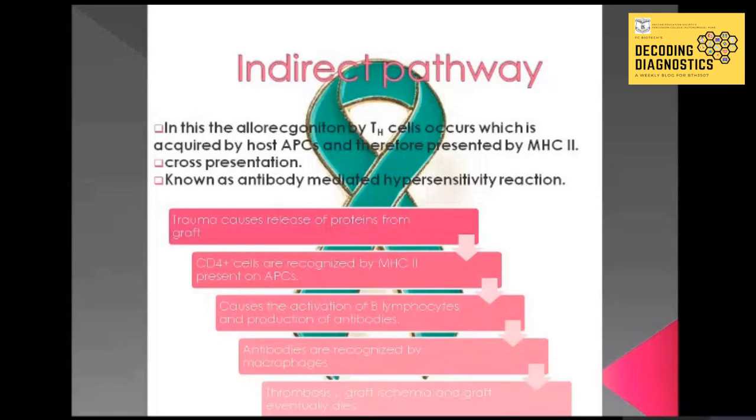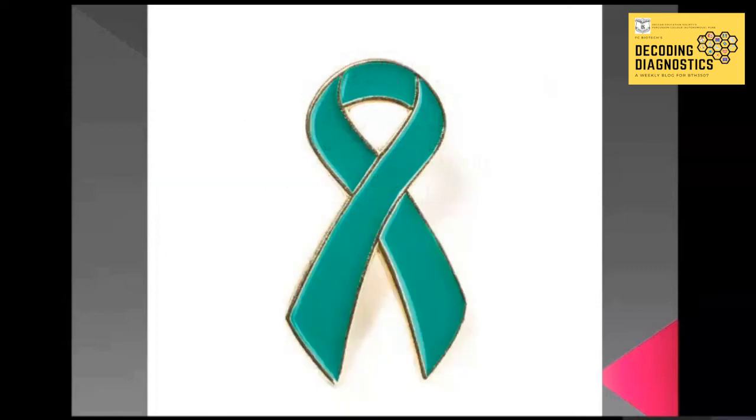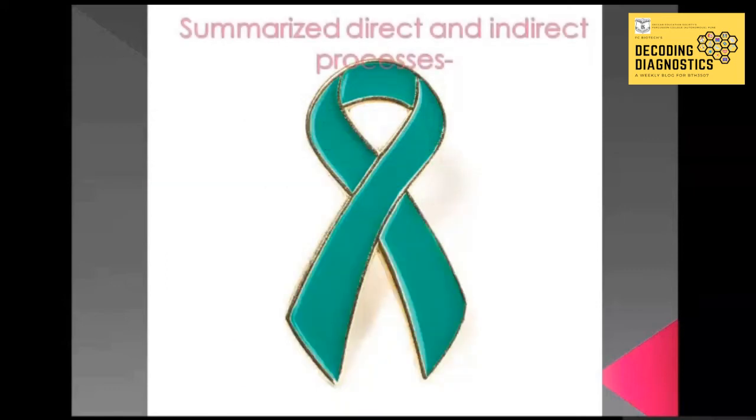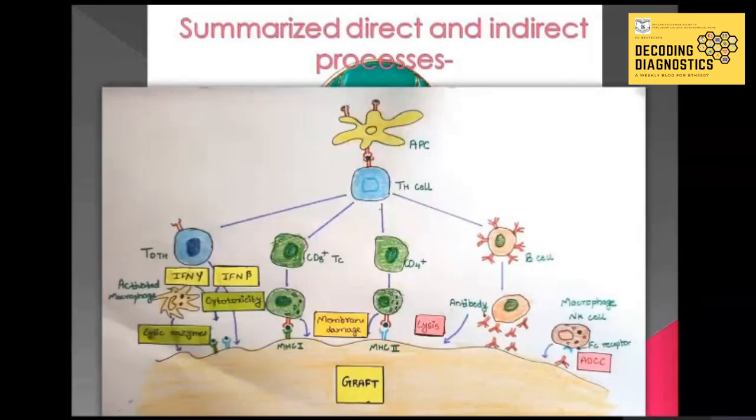Therefore, there is no supply of nutrition as well as oxygen to the graft. This will cause the ischemic condition known as graft ischemia. This will eventually kill the graft cells and cause graft rejection. So as we can see, in this process the major role is of antibodies which are produced by the B lymphocytes and further destroy the graft through the direct and indirect processes.